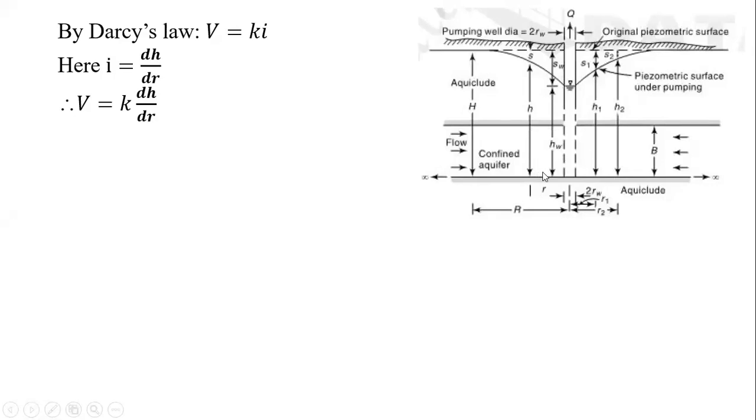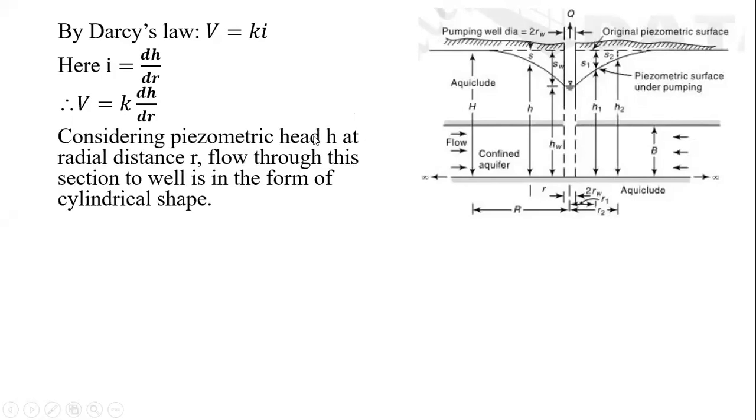Which area of influence? For this confined aquifer, we can say, from this confined aquifer, which has a conical, or rather cylindrical, shape, the water is going to move towards our main pumping well. So we will try that now.